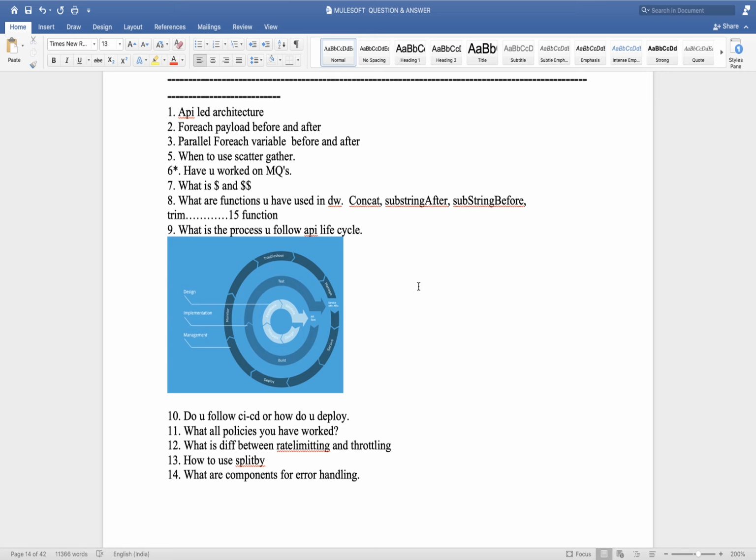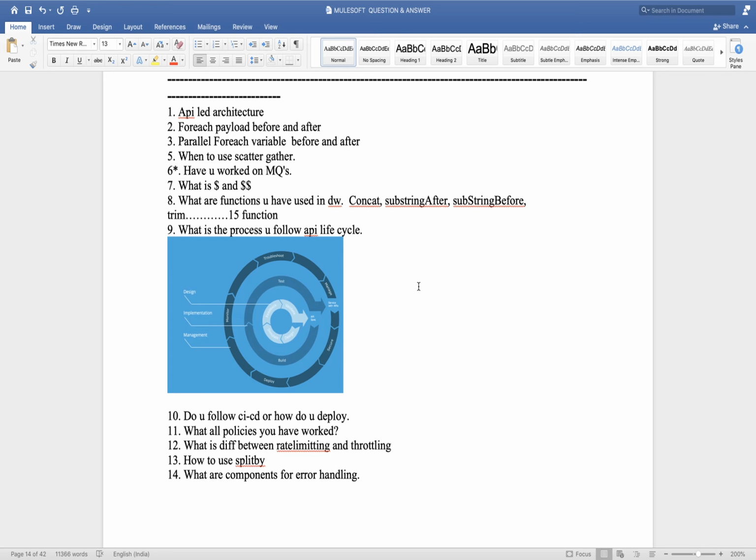Yeah, sure, Ravi. Thanks. Okay, next we have for each payload before and after. Just now we discussed what will happen with for each before and after. Parallel for each is the very same thing. When to use scatter gather? When we have parallel processing, then we use scatter gather. And if you want to give a detailed answer, we have discussed multiple scenarios.